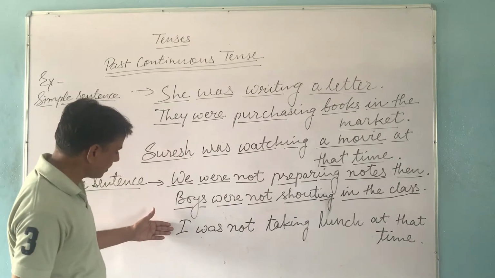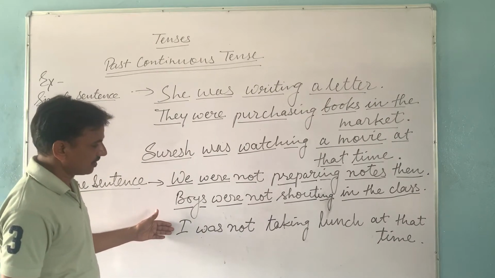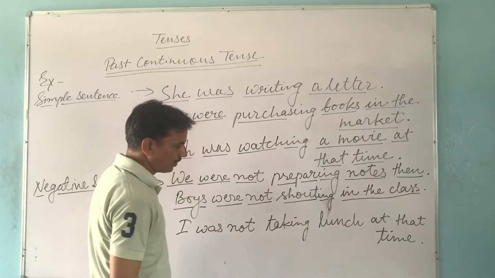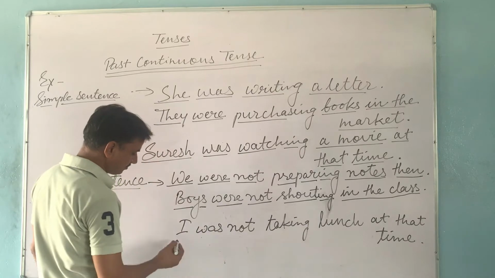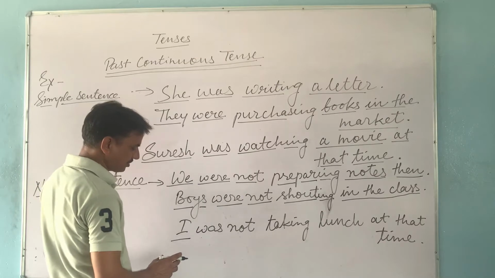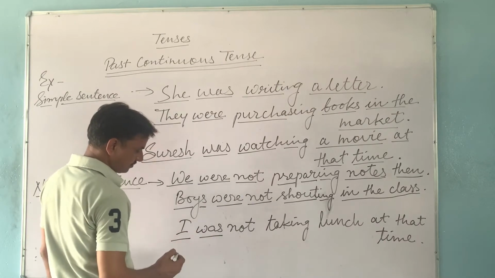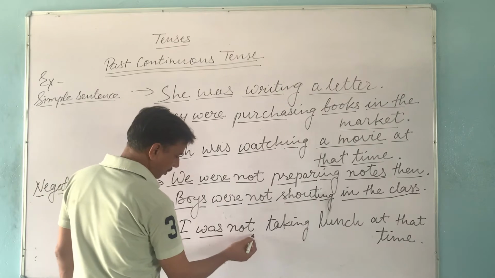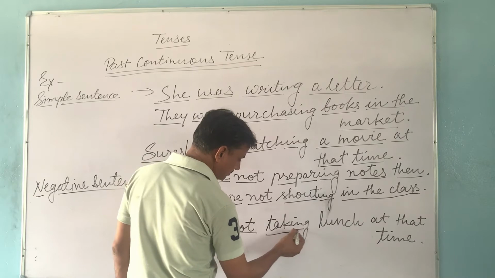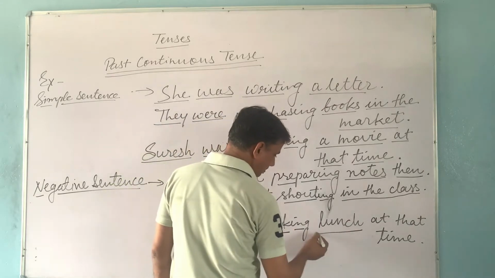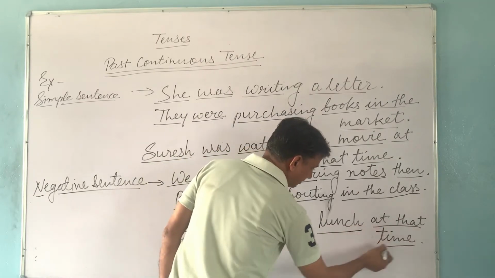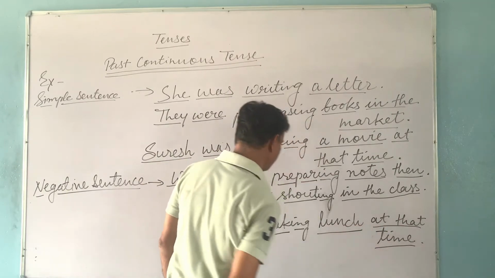We take the last example now. I was not taking lunch at that time. It means the action of taking lunch was not going on at that time. In this sentence, I is subject and I is considered as singular in the past continuous tense. So was is used here and was is helping verb, not is said after was. Take is the first form of verb, it is used here with ing form, taking. Lunch is object and at that time are other words and this is full stop.